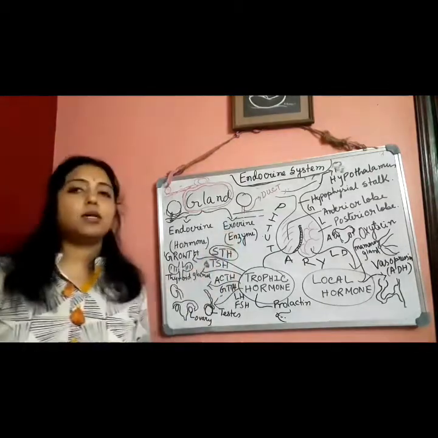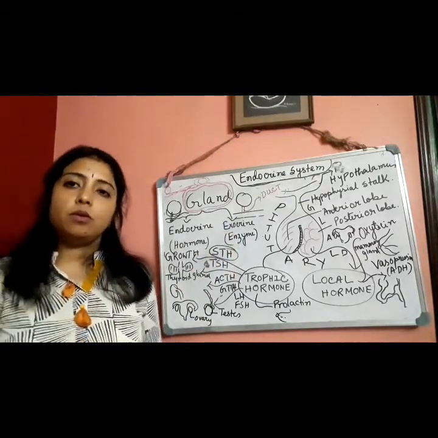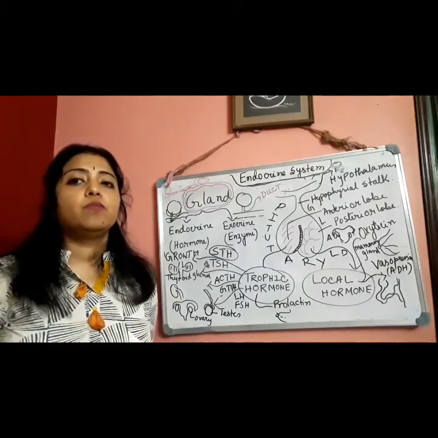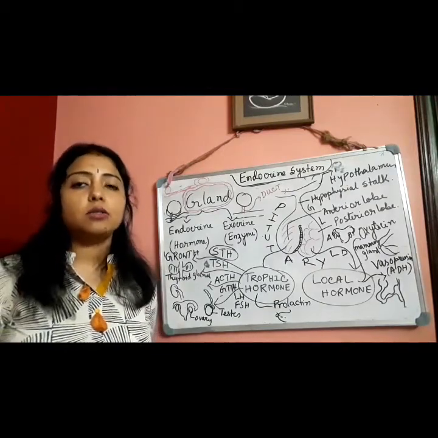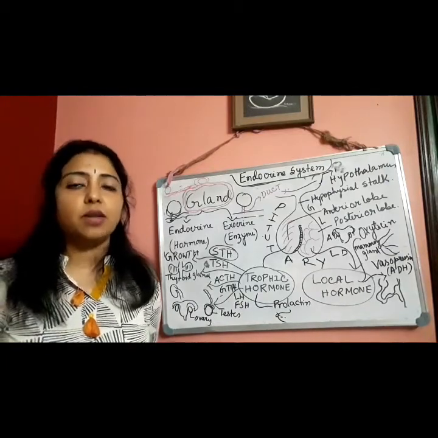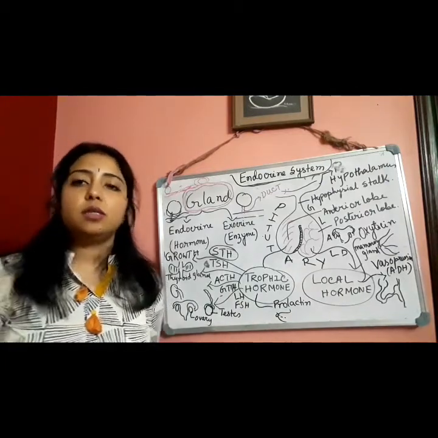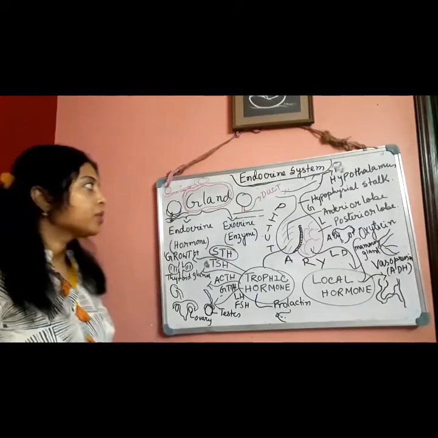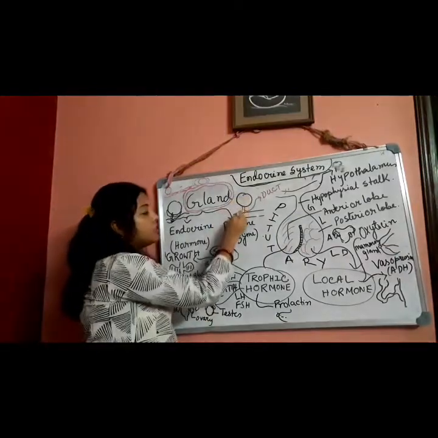But exocrine glands have ducts. Sweat glands, sebaceous glands, enzyme secreting glands, all the different kinds of digestive glands, are considered exocrine glands as they have ducts. They secrete their secretion into the duct.